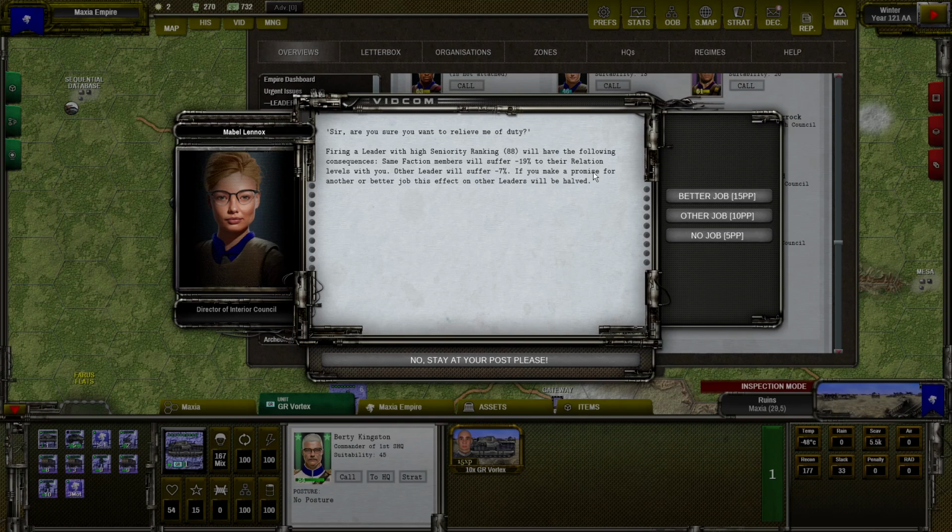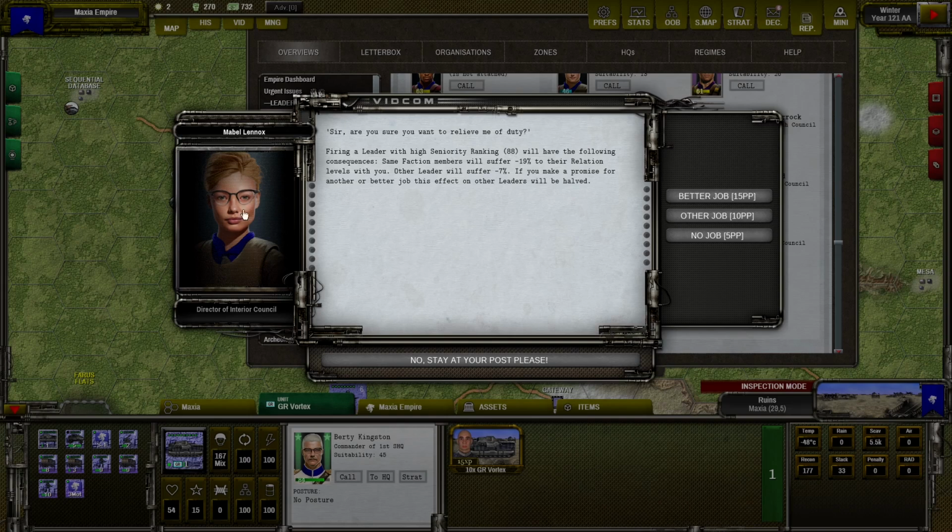But if I make a promise for another or better job, the negative impact will be halved. So if I promise another job or better job for this leader, I can expect a smaller decrease of the relation. But this is also risky because I don't like this member and I will promise another job, and this member will be prioritized in the nominations for the next upcoming free positions.